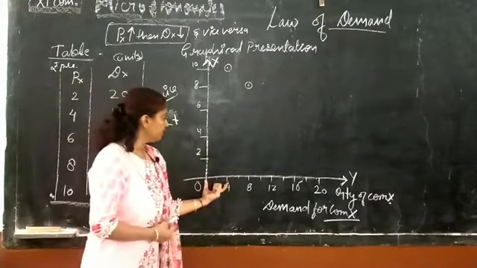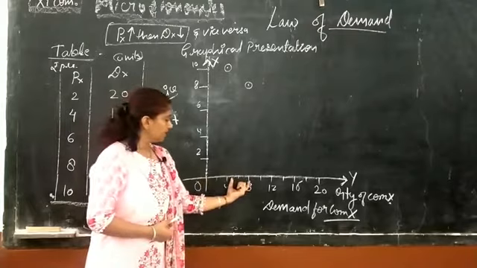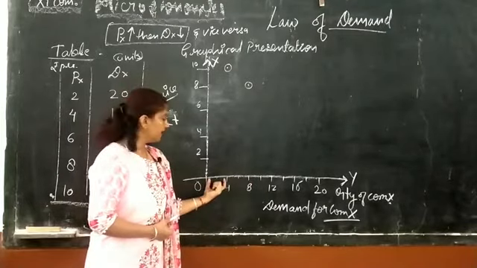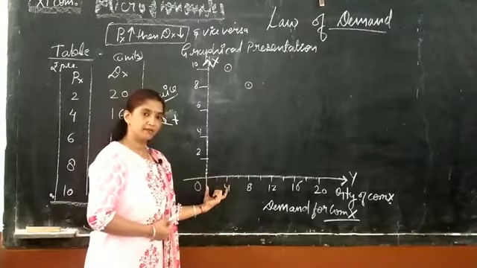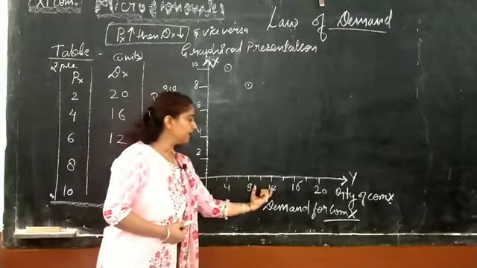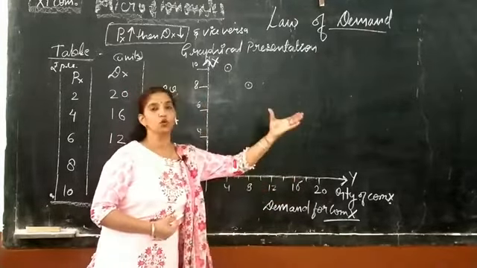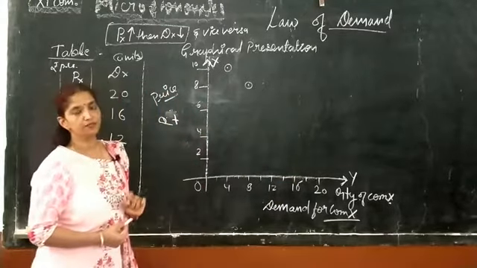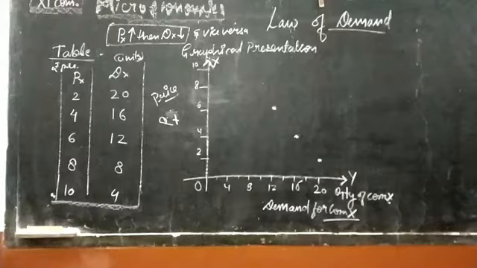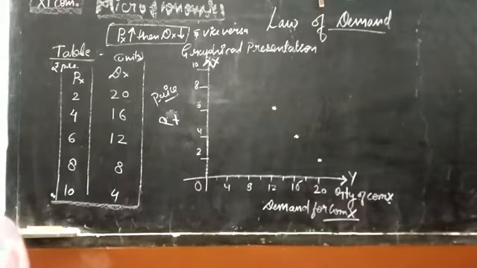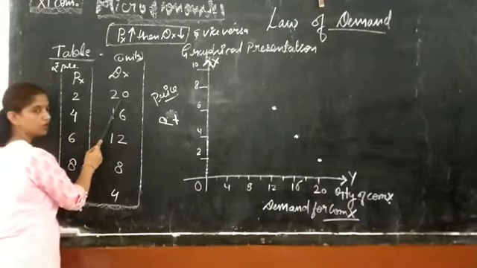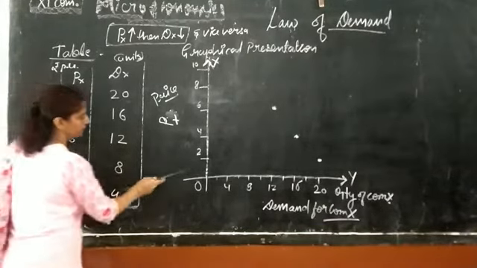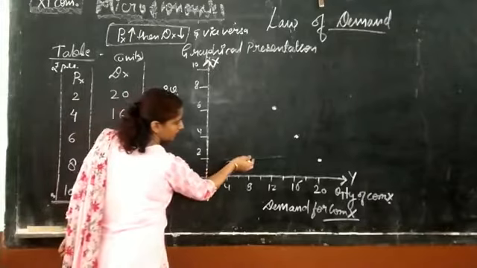I assumed that 1 centimeter is equal to 4 units: 4, 8, 12, 16, 20 and so on. Okay, the first point will be marked for price 2 and quantity demanded 20.